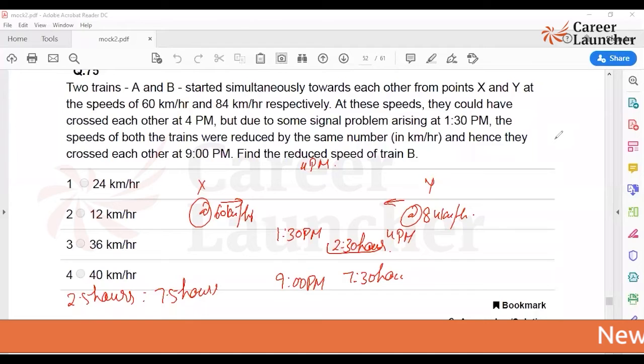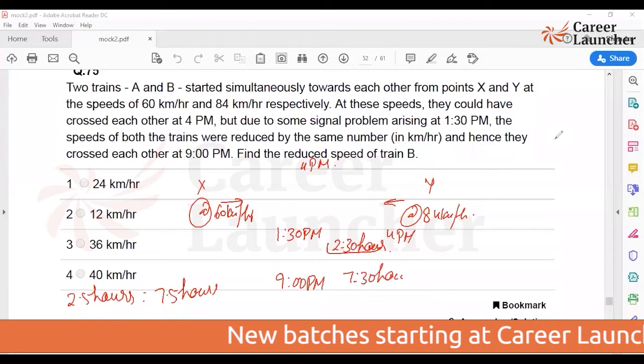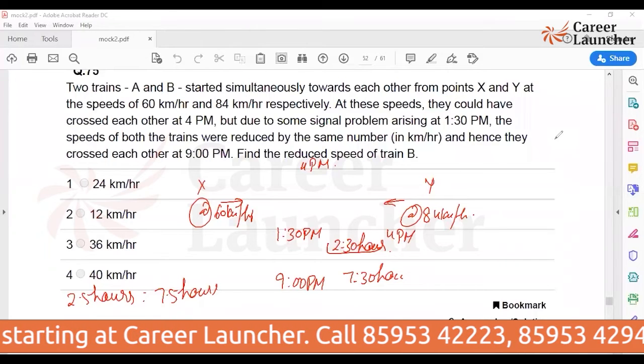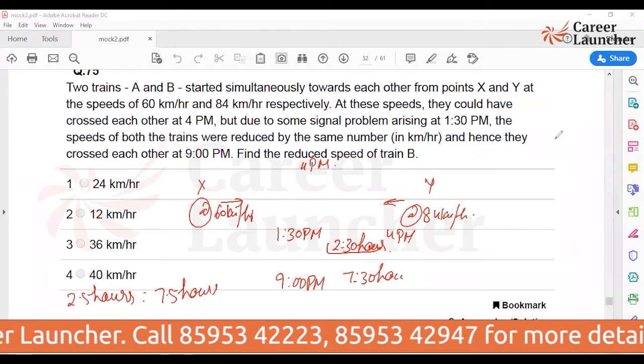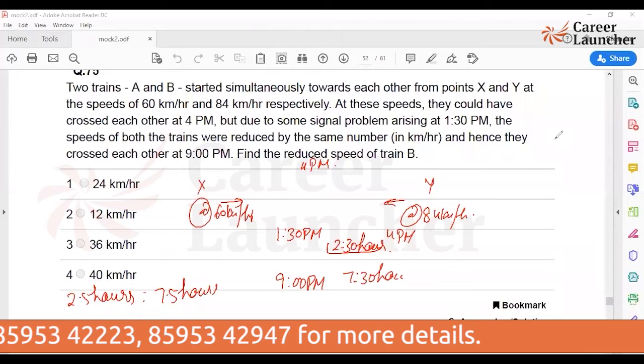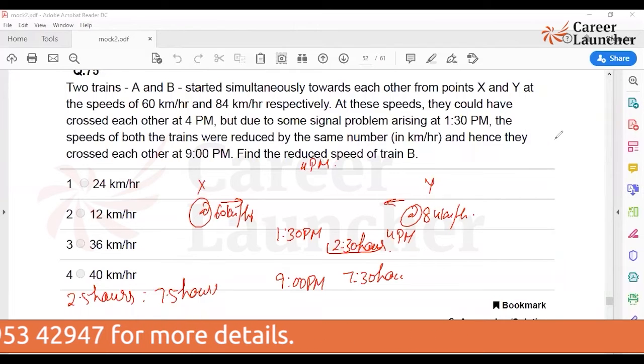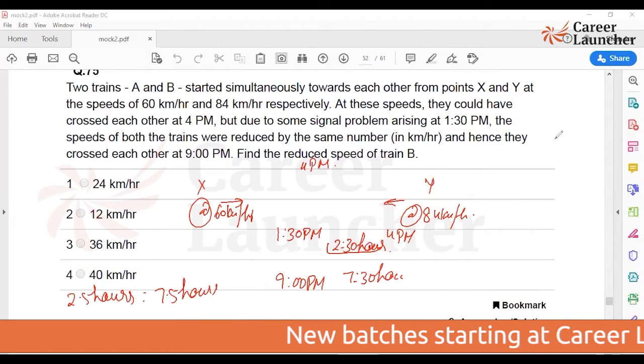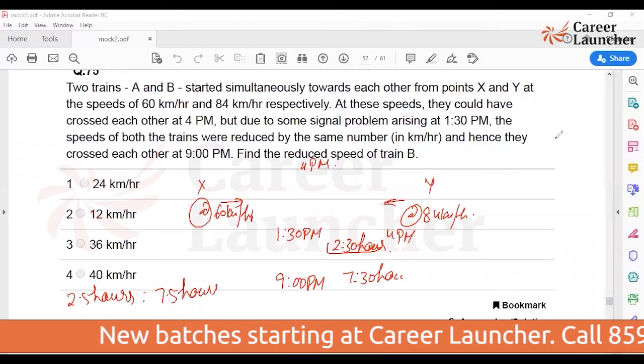Two trains are moving towards each other. They are moving at 60 and 84 km per hour. They are supposed to meet at 4 p.m. at Delhi railway station, when the trains used to run. But at 1:30, we get to know that there's some problem with the signal because of which these two trains reach New Delhi railway station at 9 p.m.